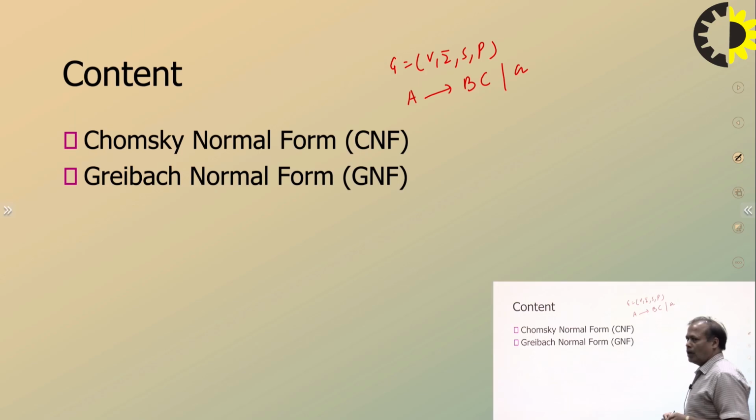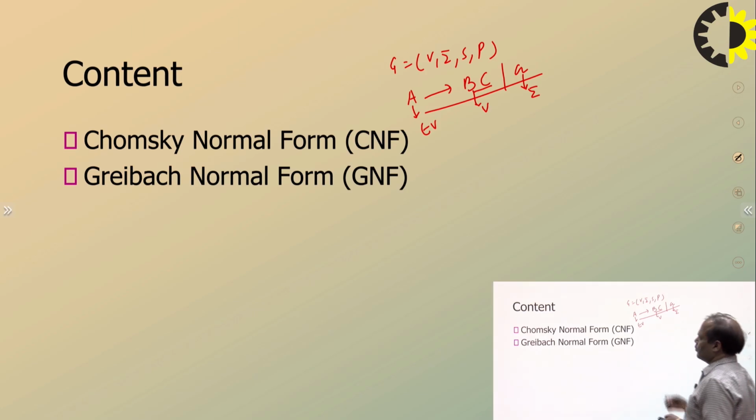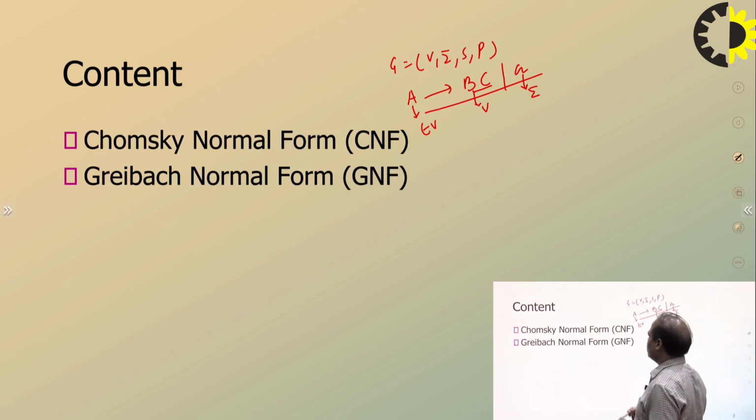right? So if a grammar has production rules of this type, it is going to be in CNF. A is a non-terminal, and B and C both are non-terminals, and a is an element of the terminal symbols, right? So this is the CNF, and we'll talk about GNF later on.